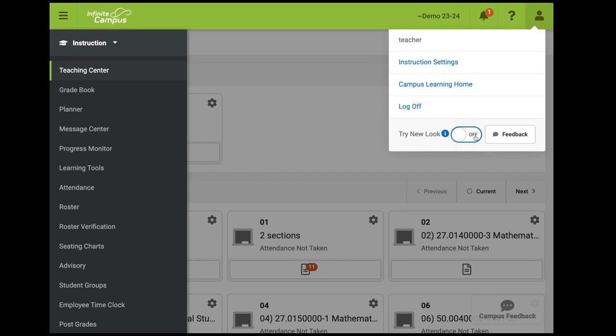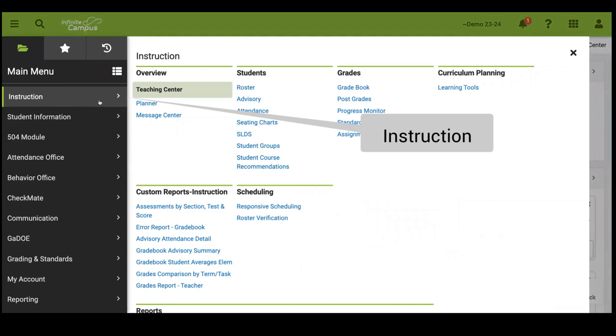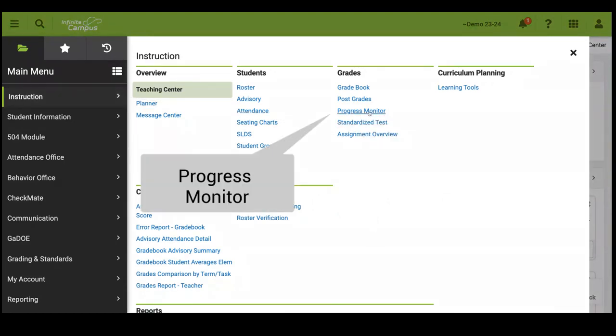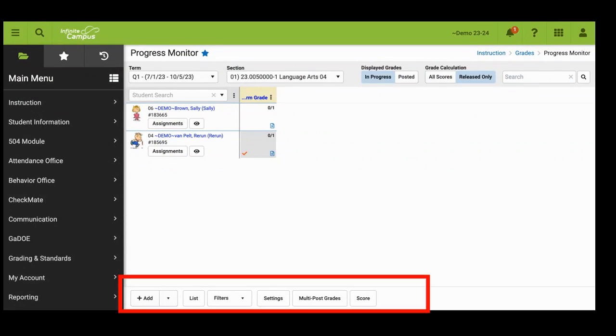On the left-hand side of the menu, you will see the word Instruction. Under Instruction, look under the Grades column for Progress Monitor. Go ahead and click to open the Progress Monitor. In Progress Monitor, let's begin by adding an assignment. In the bottom left corner, you will see the plus add button.